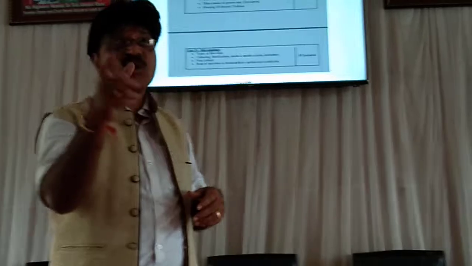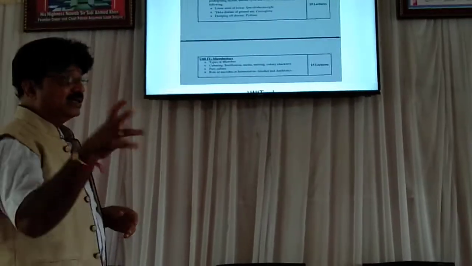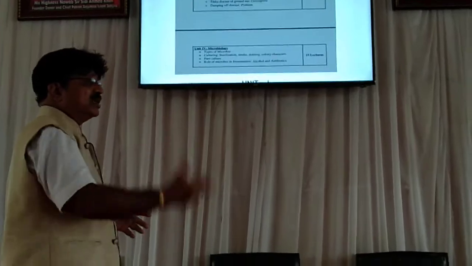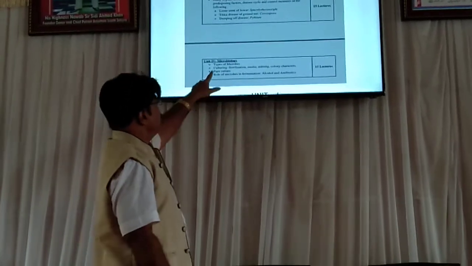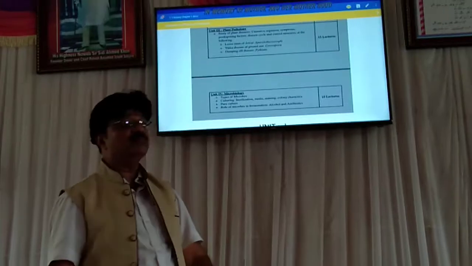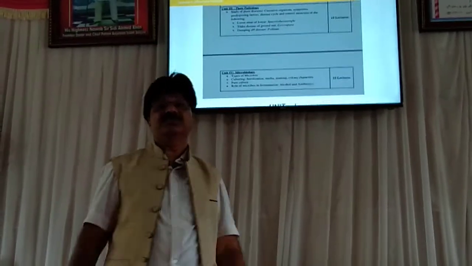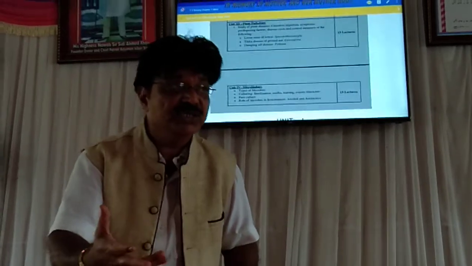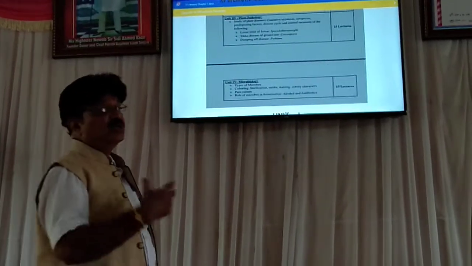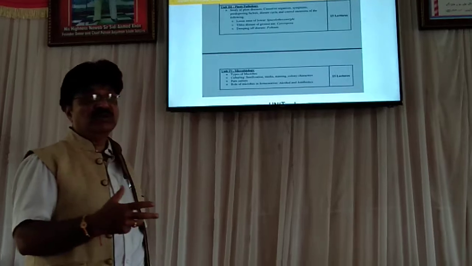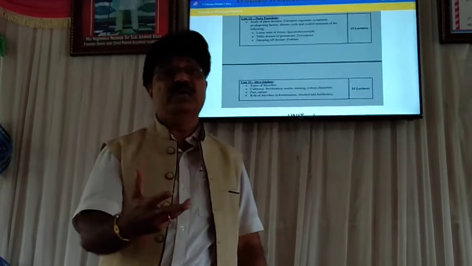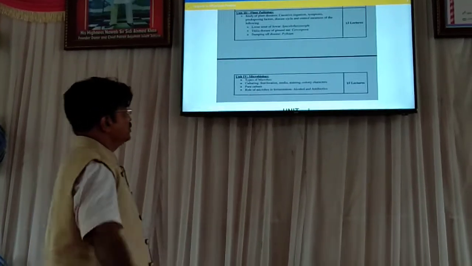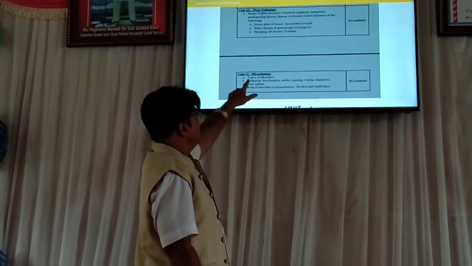streptobacilli, certain are comma shaped, vibrio bacteria. There are various shapes and various sizes of microorganisms. So we have to learn about the types of microbes, as per their shape, there are various types. Besides that, some microbes are pathogenic, some are non-pathogenic. Some microbes are very virulent, meaning very much pathogenic. There are so many types of microorganisms, so we have to learn about the types of microbes.